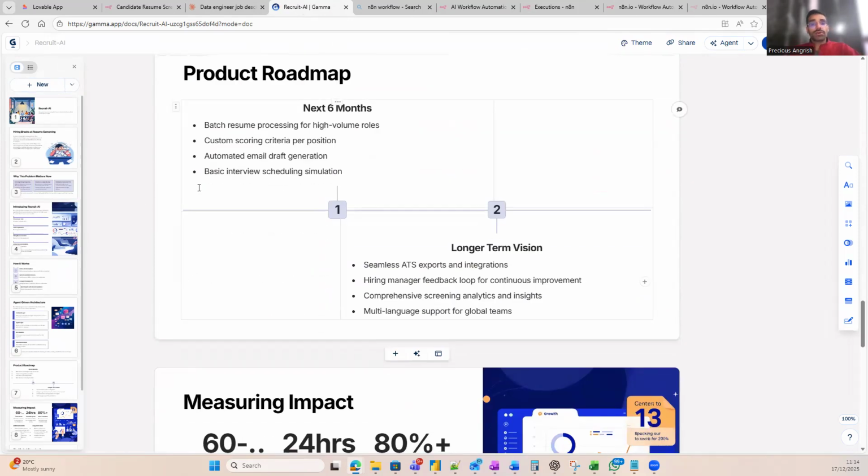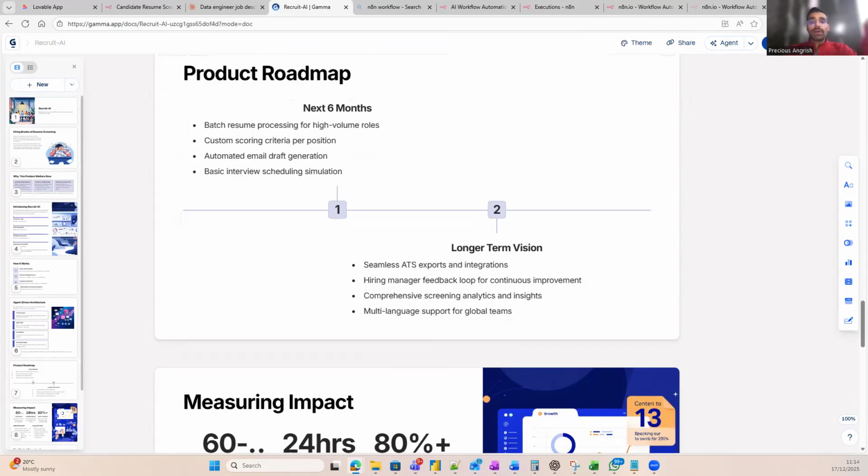Success for RecruitAI is measured by impact, not feature count. Key metrics include reducing resume screening time by over 60%, shortlisting candidates within 24 hours, and auto-evaluating the majority of resumes. The roadmap starts with screening and then expands into batch processing, customizable criteria, and light scheduling support.